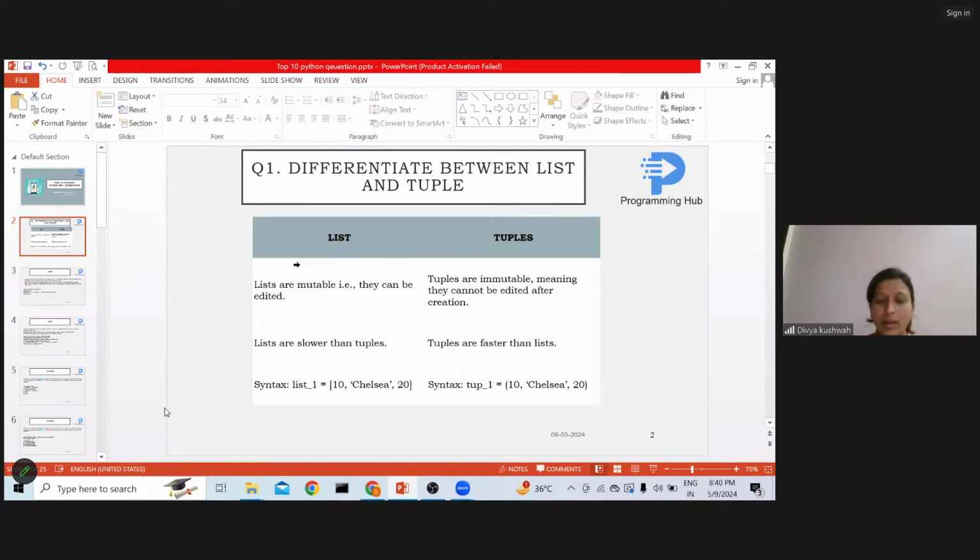Now, what is the syntax to store data items in a list? You can see over here we have square brackets, and inside that we have all the data items like 10, Chelsea, 20. I can store other numeric float values inside it. But whenever you see square brackets, that means it is a list. And whenever you see round brackets, then it is a tuple.